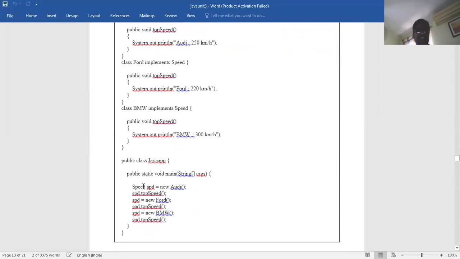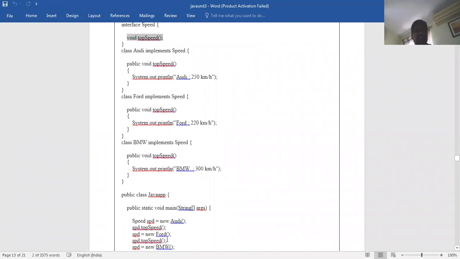Now what I have taken is Speed spd equal to new RD. Then spd.topSpeed, so that is what this speed will be taken. Another one is Speed spd equal to new Ford. Then new BMW. Another one is topSpeed. Because all are topSpeed, I have to decide which function is to be executed.